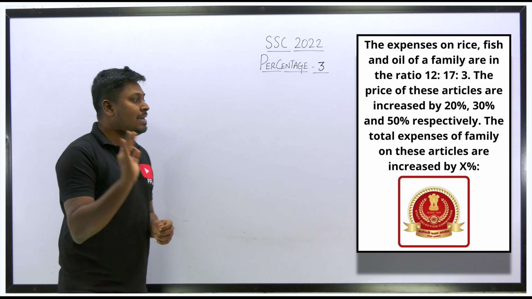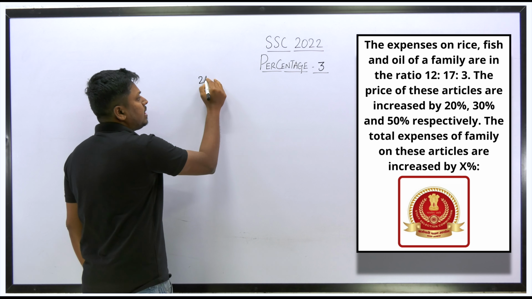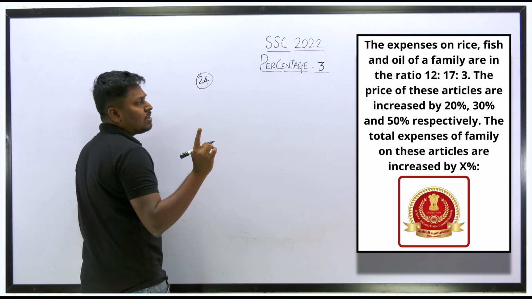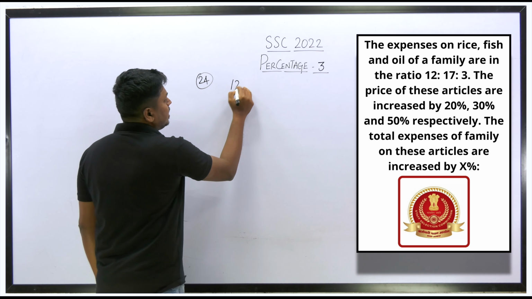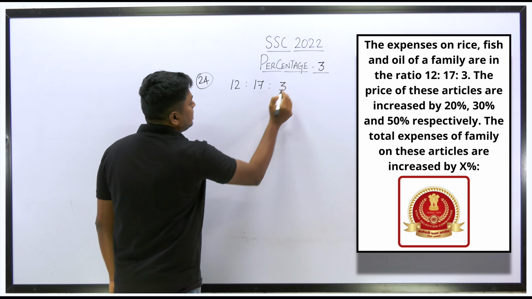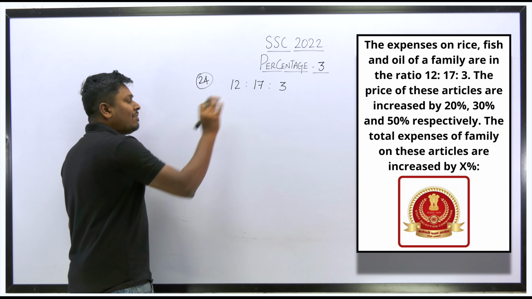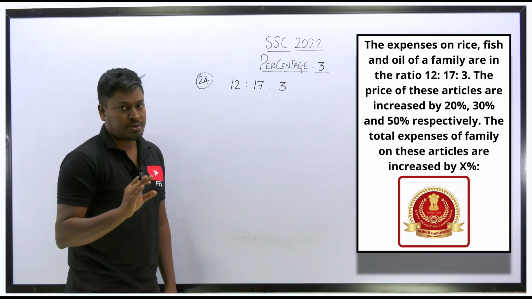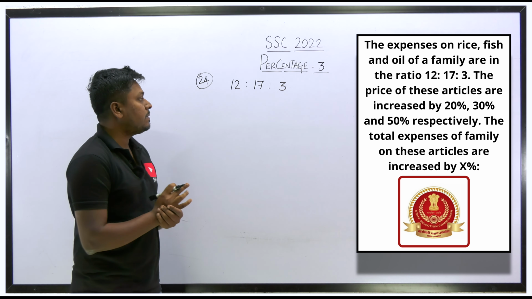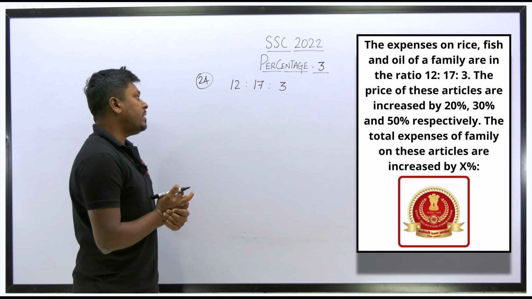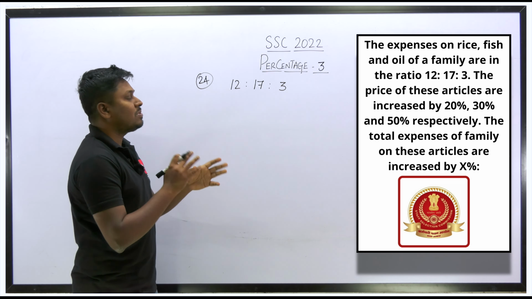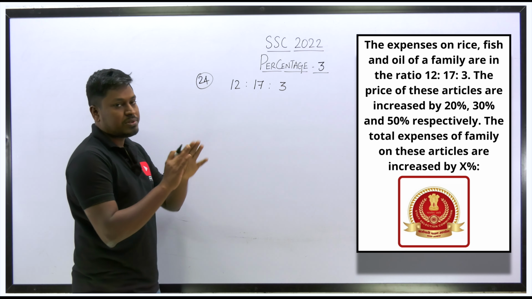So totally there are 3 articles, right? So in the 24th question, the first is rice. So rice is how much? 12 parts, and fish is how much? 17 parts, and oil is in the ratio 3 parts, right? So all the values they have given in terms of ratio, but our final target is to find in terms of percentage, right? So I think, no other way, we need to fix a value, or else we cannot solve this question by just keeping it in terms of ratio.